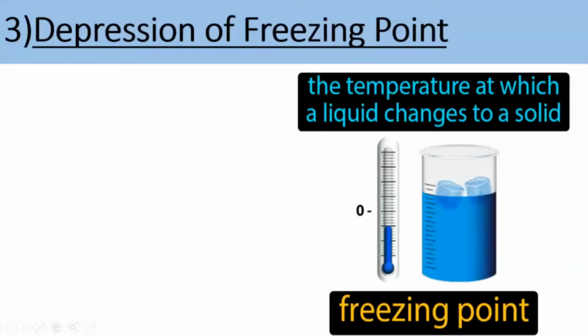Now technically we are going to define this in terms of vapor pressure. Yesterday, let me make you recall elevation in boiling point. We had a liquid, and this liquid has to go into the gaseous phase. In the gaseous phase there is the atmosphere exerting pressure, which we called atmospheric pressure. The liquid also has a pressure, the vapor pressure. We had to make the liquid's vapor pressure equal to the atmospheric pressure, then the liquid would start boiling.